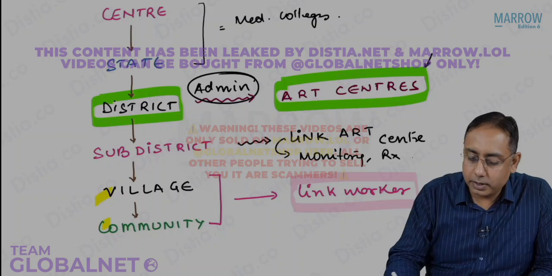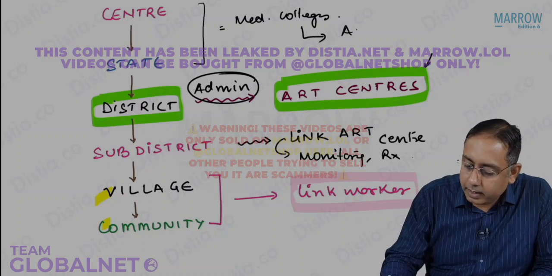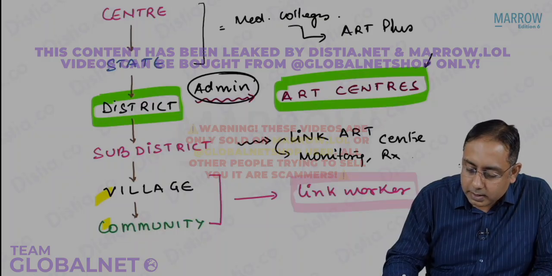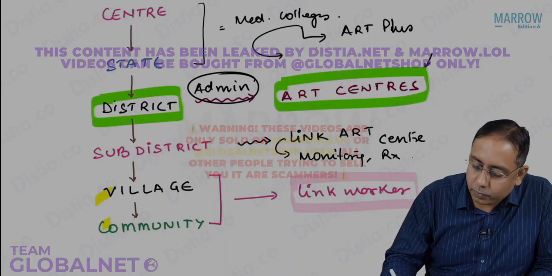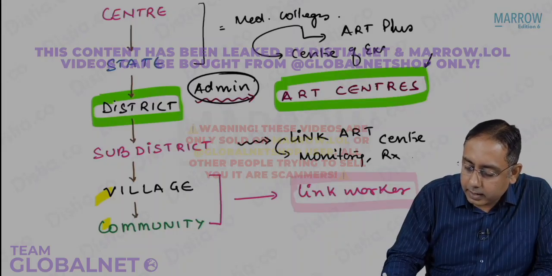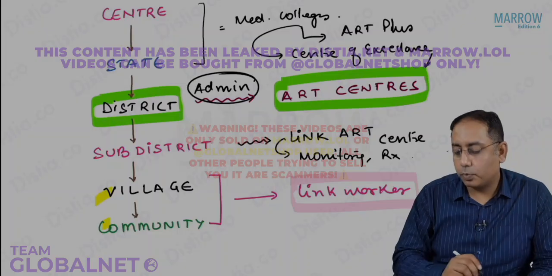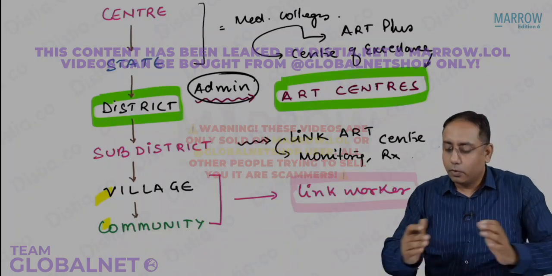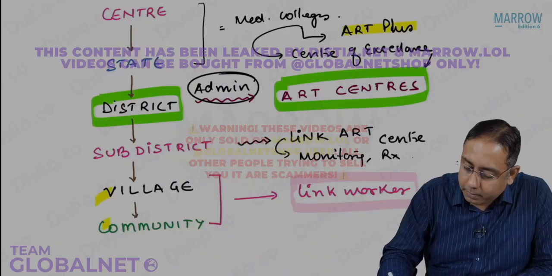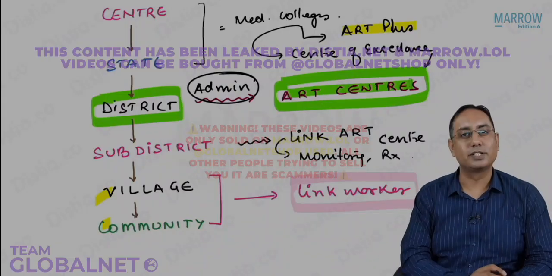The medical colleges will work as ART plus centers, and some of the medical colleges will also work as centers of excellence. So that is what we have as the treatment system. What do you mean by the ART plus centers and what do you mean by the ART center? What is all this?